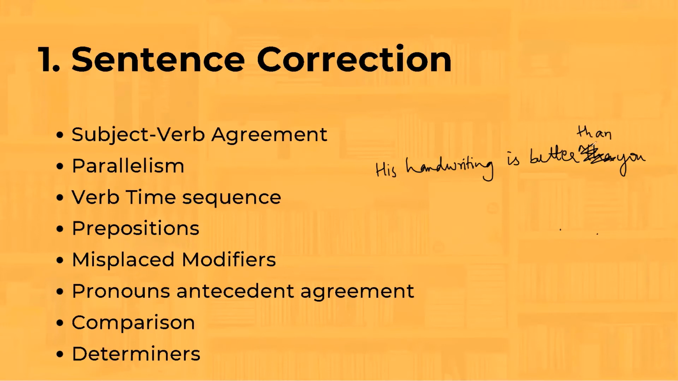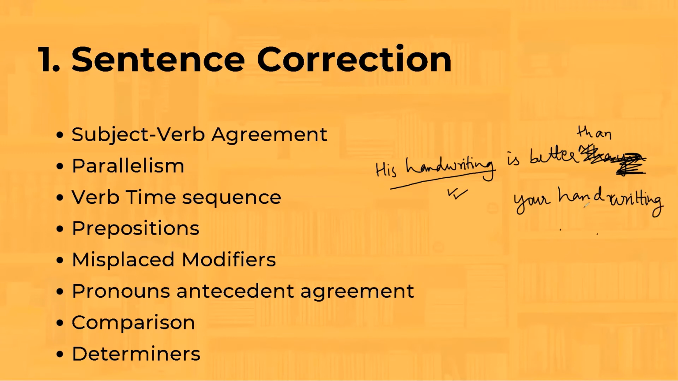It's better than you. This sentence is wrong. We are comparing someone else's handwriting and you. You are a person, handwriting is not a person, so you cannot compare these two things. The correct form of the sentence would be: his handwriting is better than your handwriting. This is an apt comparison.